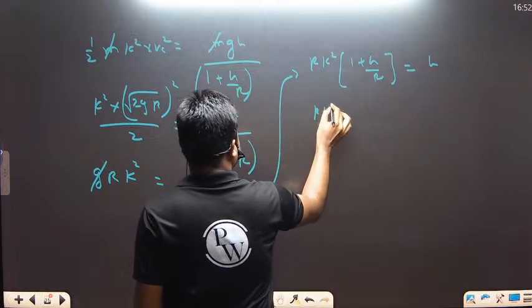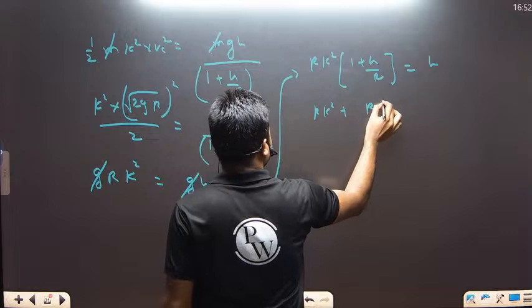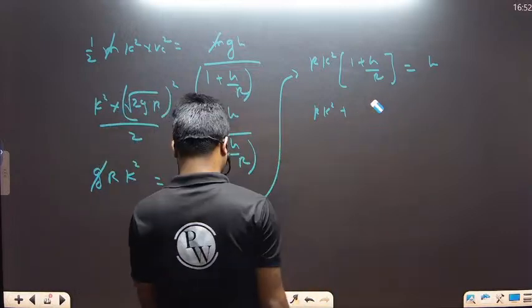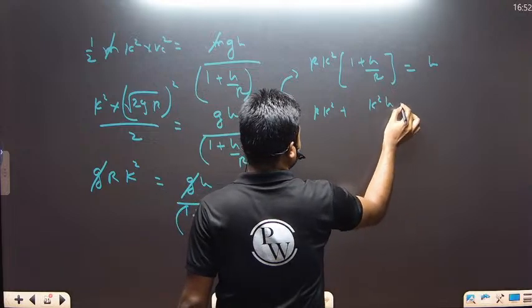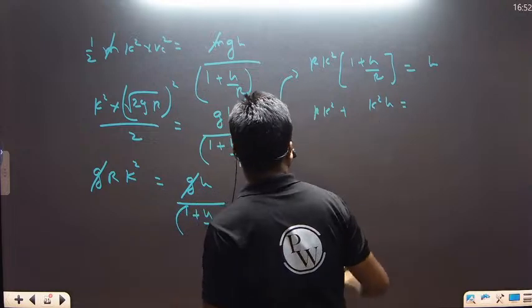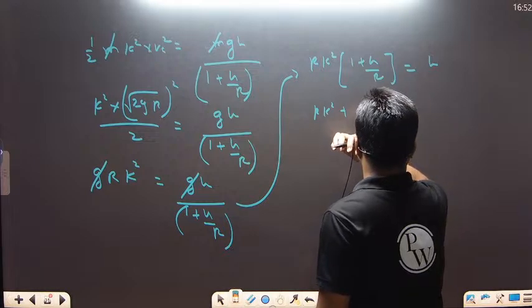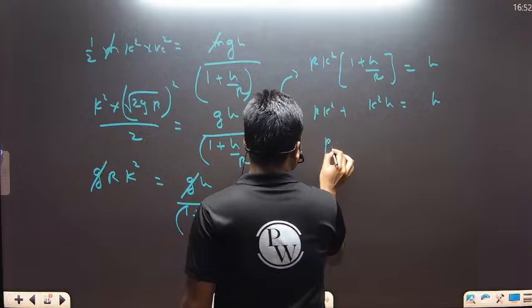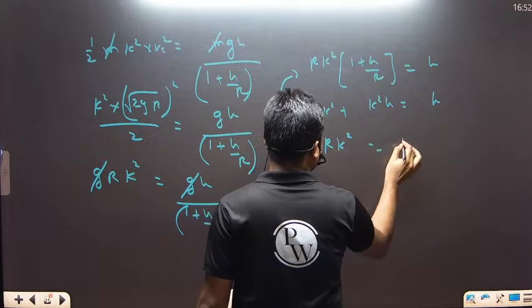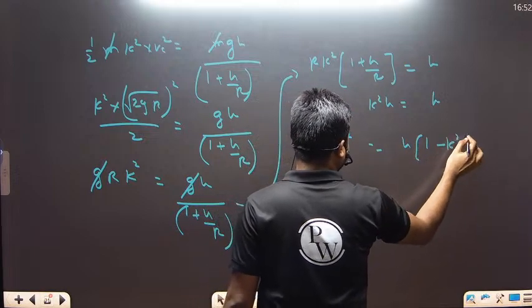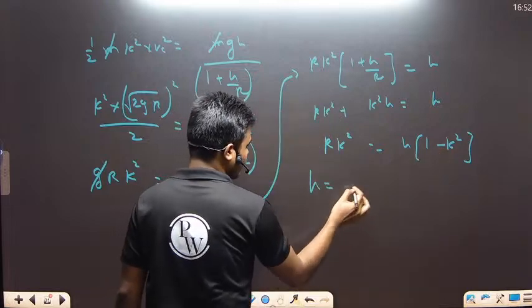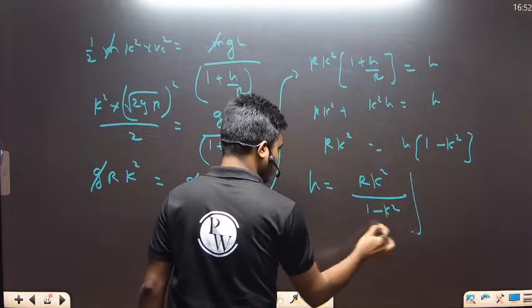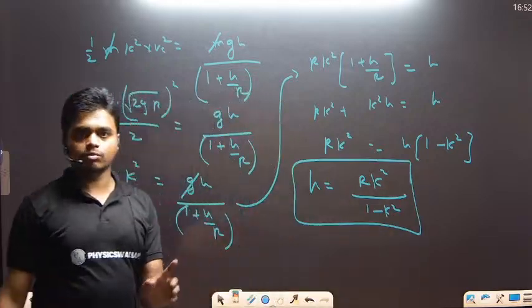So r k square plus k square h equals h. Here r k square equals h into 1 minus k square. So the h value is r k square divided by 1 minus k square.